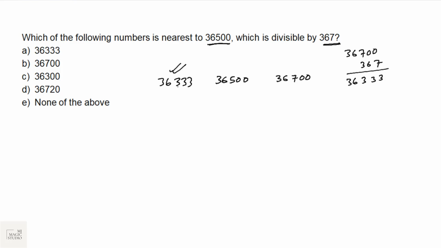This is 99 times 367 and this is 100 times 367. Here the difference is 200 and here we can see the difference is 167. That means 36333 is the number which is nearest to 36500, which is divisible by 367. Option A is the pick. Please don't mark 36700. Please just check which one is nearer, 36700 or the multiple which is just before 36700.